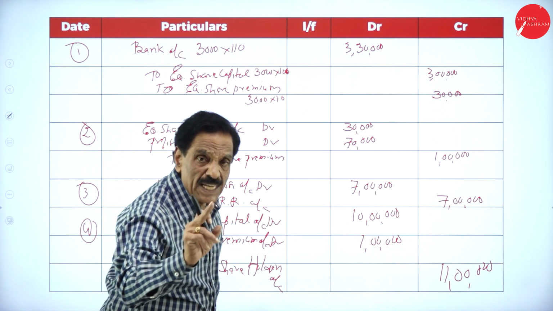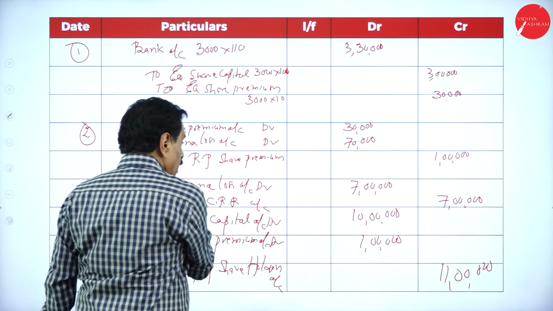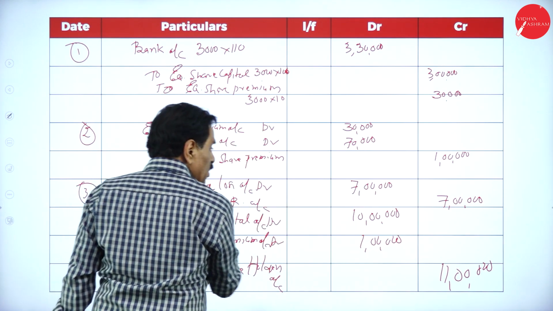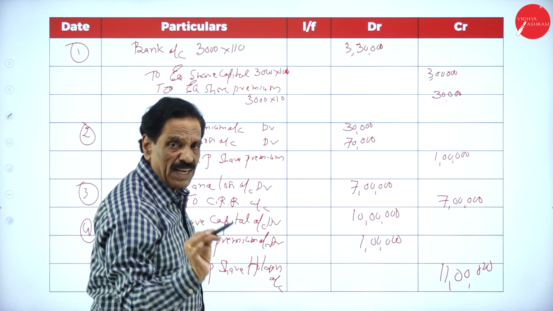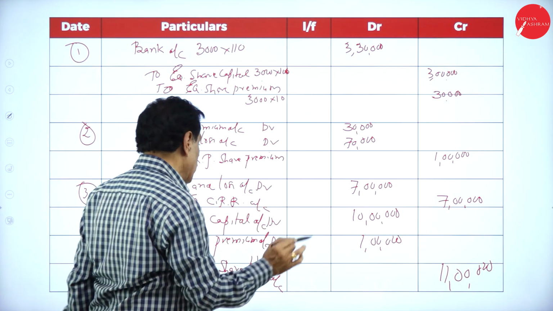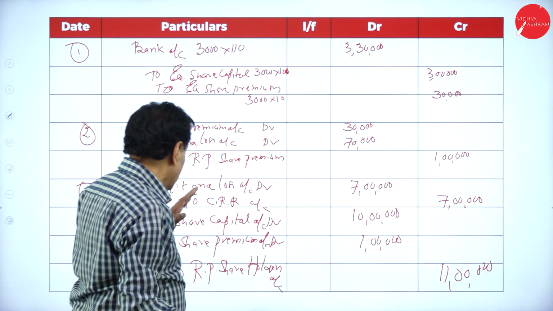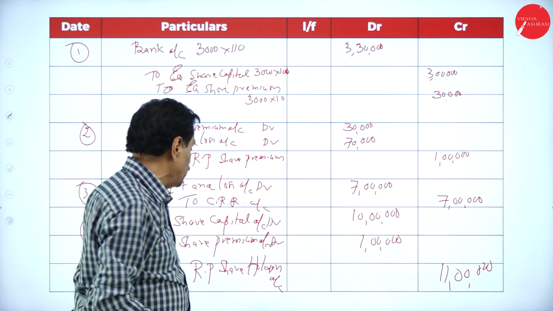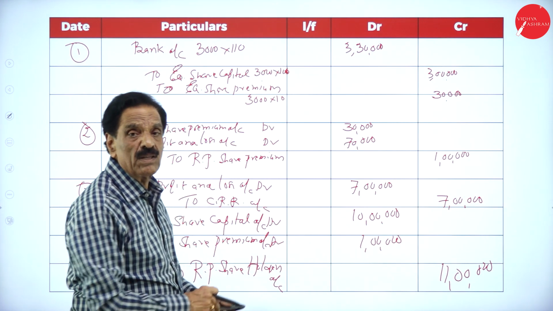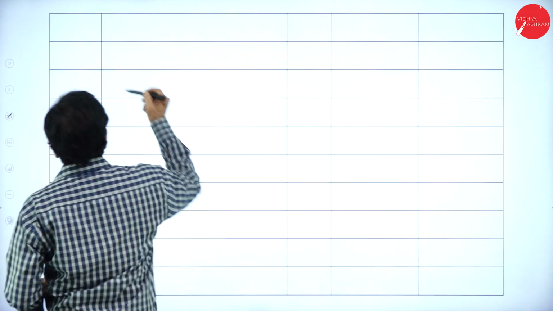Totally we have to pay 10 lakh. How much available? 3 lakh. How much shortage? 7 lakh. Profit and loss account debit 7 lakh, to CRR account 7 lakh. So 3 lakh there, 7 lakh here, totally becomes 10 lakh. Pay them now. Redeemable preference share capital account debit, redeemable preference share premium account debit, to redeemable preference shareholders account 11 lakh. You have to pay. You pay now. Fifth entry.